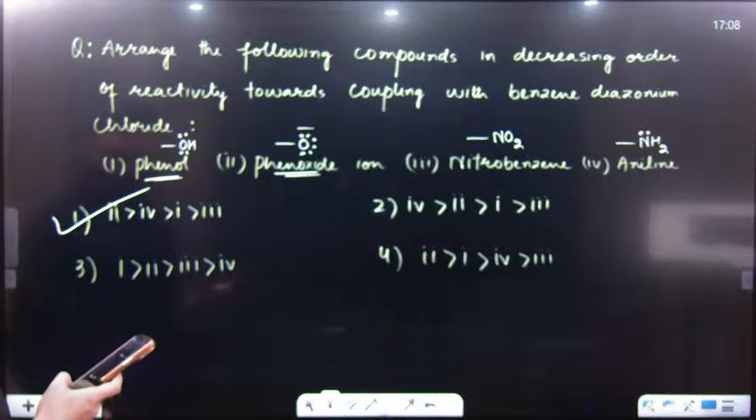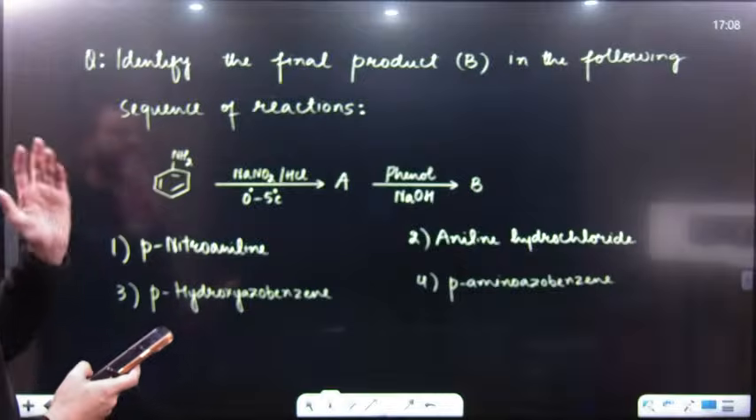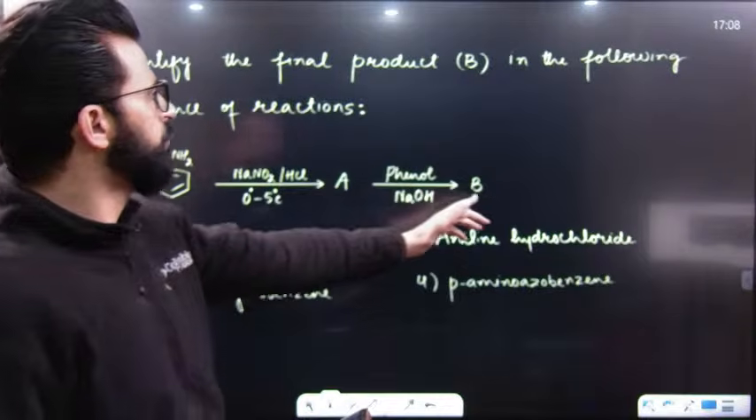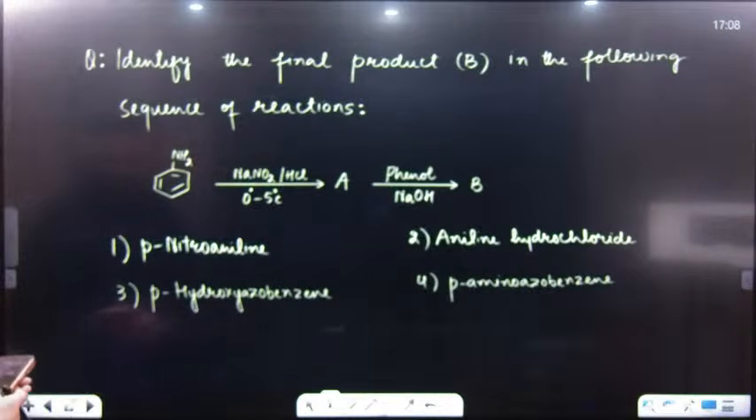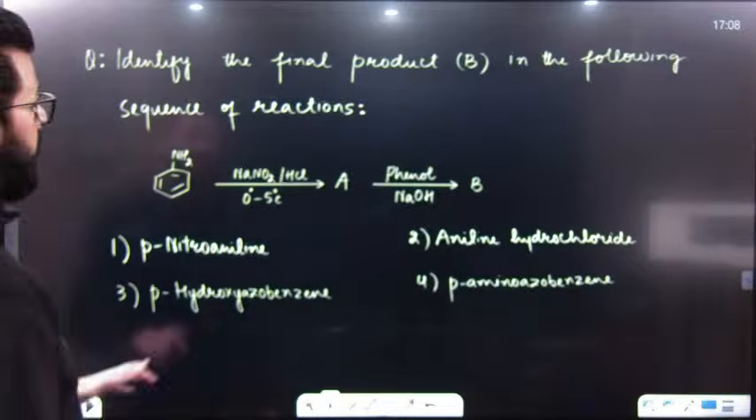Come on. After that, we have the next question. Identify the final product. We have to find out this product, this B product.